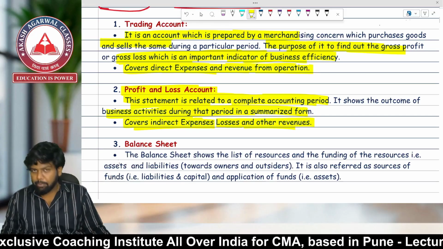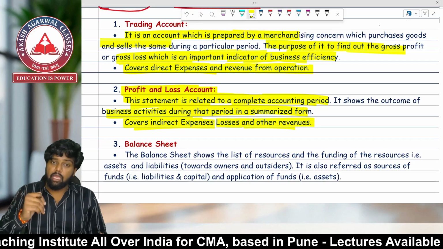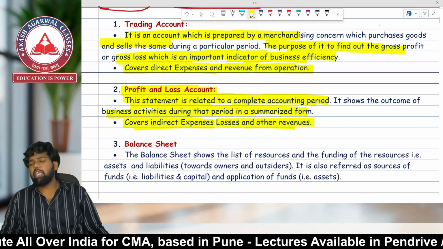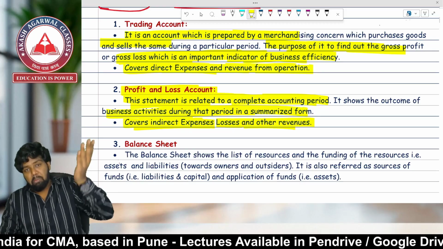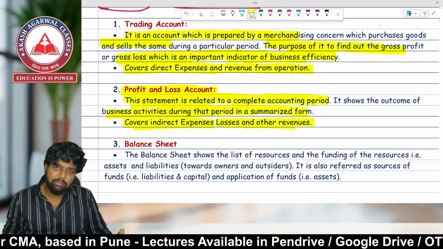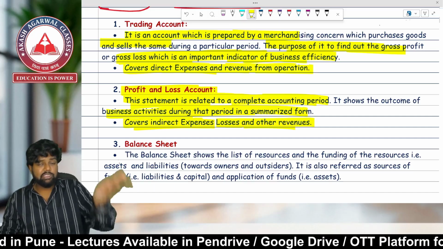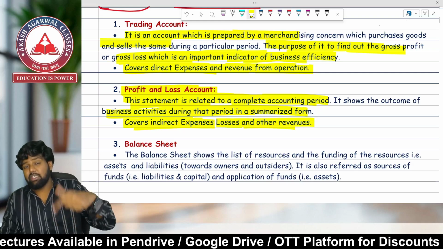It might so happen that above it there is gross profit and below it there is net loss. Why so? Because sometimes in a business enterprise the expenses are greater than the incomes, meaning the indirect expenses are greater and the income is less, resulting in net loss.